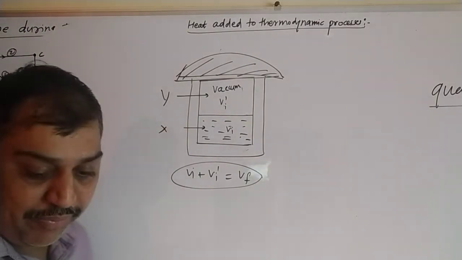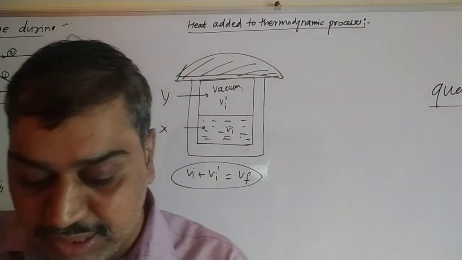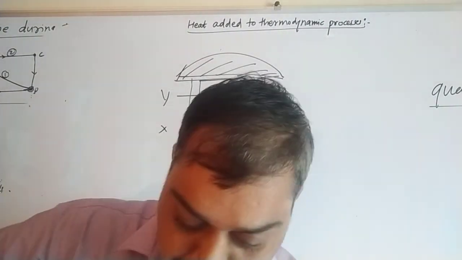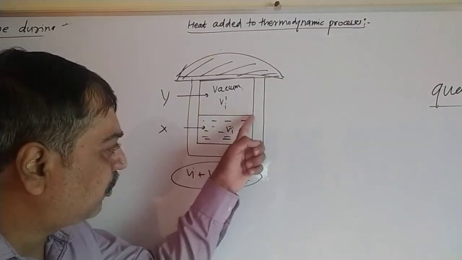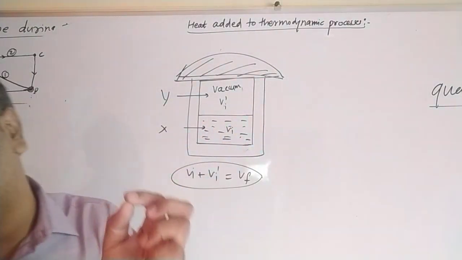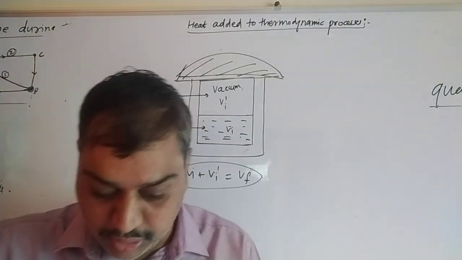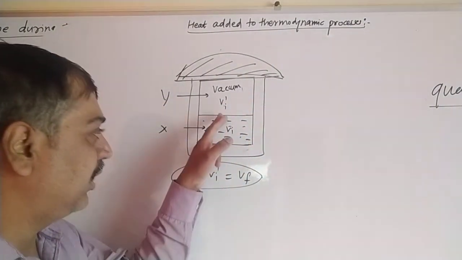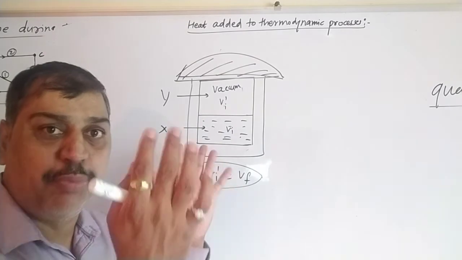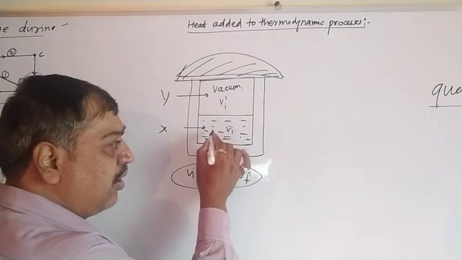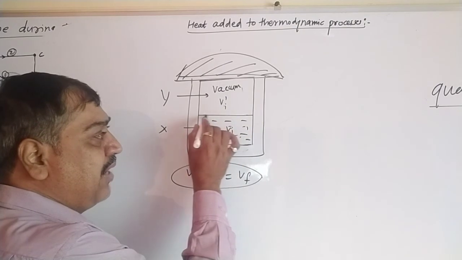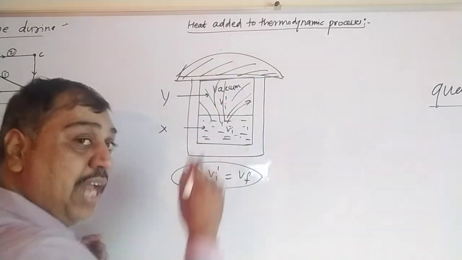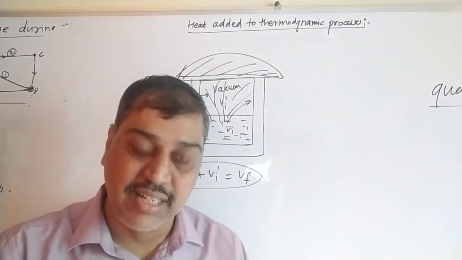The cylinder is surrounded by insulating material, and it has compartments with a thin breakable partition. I have shown this here by a dark line. It is a very thin partition that can be broken. When this partition is suddenly broken, there is an explosion, and whatever gas is here gets sprayed throughout. Once the gas is sprayed, it occupies the volume, so the volume increases.